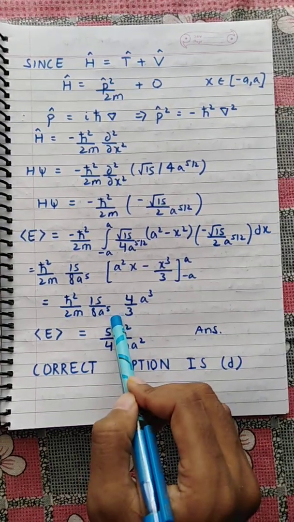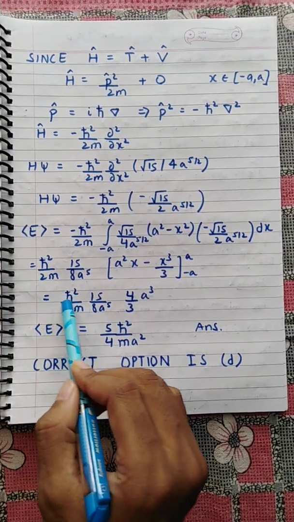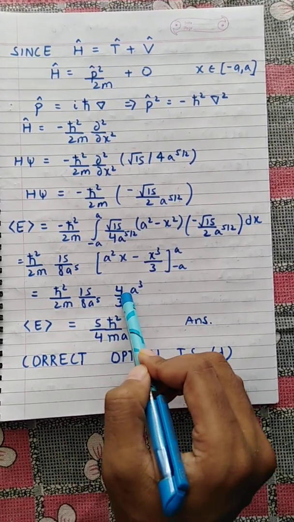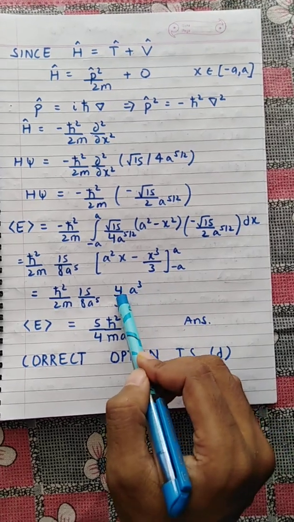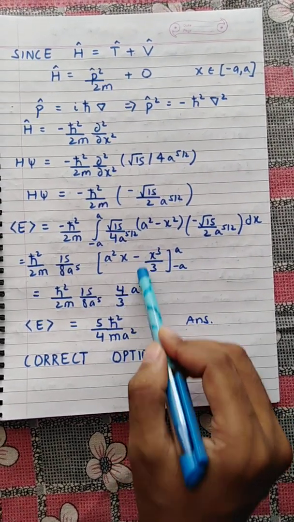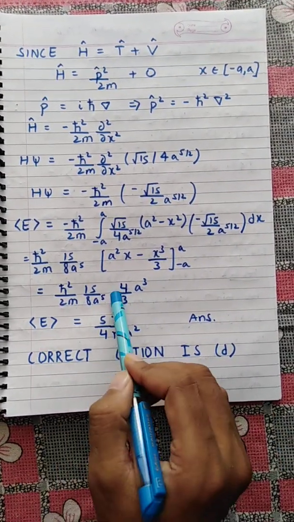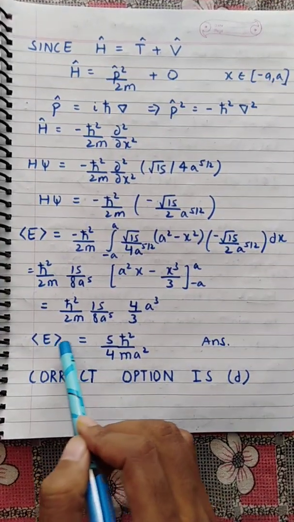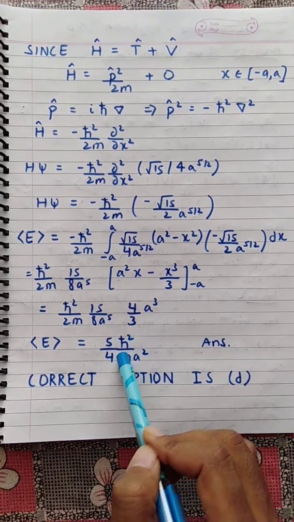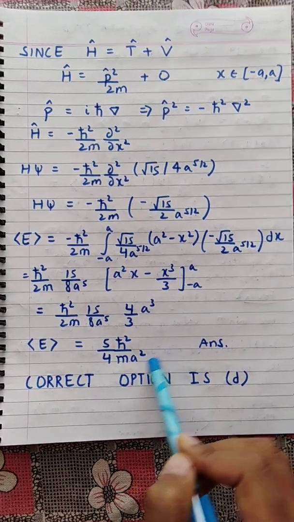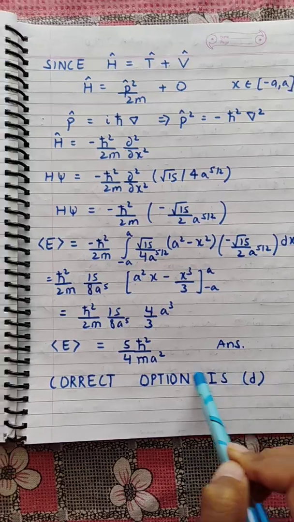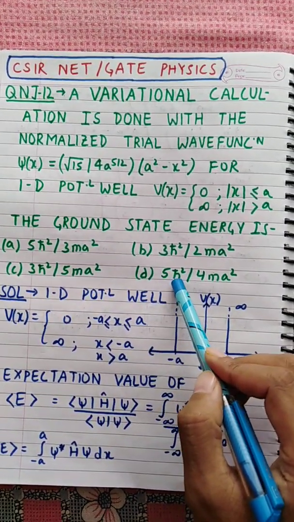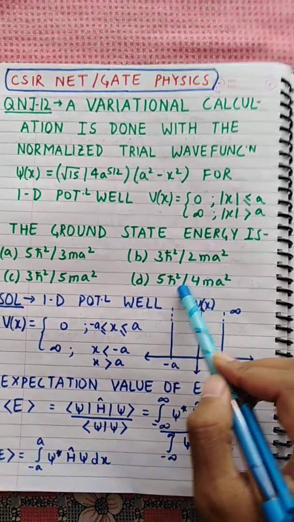After simplifying, we obtain the energy expectation value h cross square upon 2m times 15 upon 8 a to the power 5 into 4 upon 3 a cube, the value of this integration. Now after simplifying this expression, we will obtain the energy E equal to 5 h cross square upon 4 m a square. So the correct option is D. This one is the correct option here, 5 h cross square upon 4 m a square.